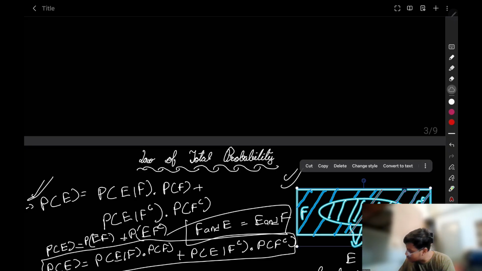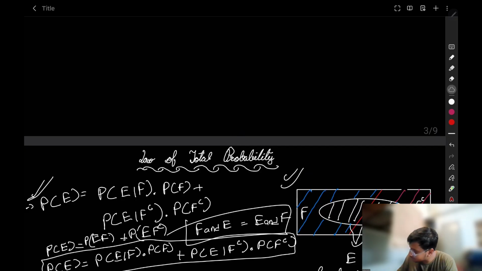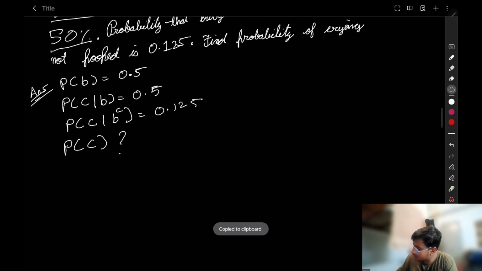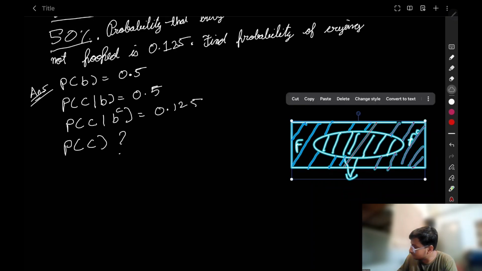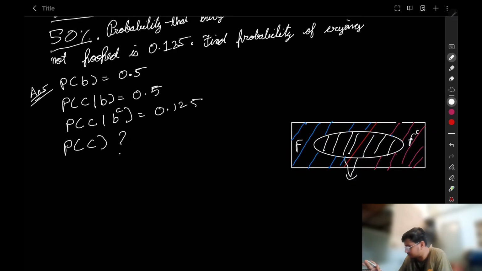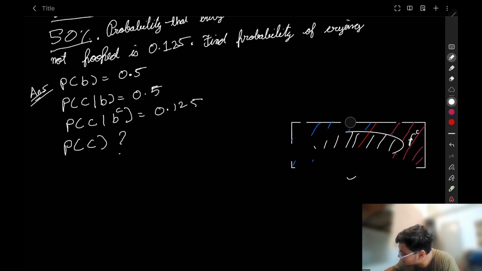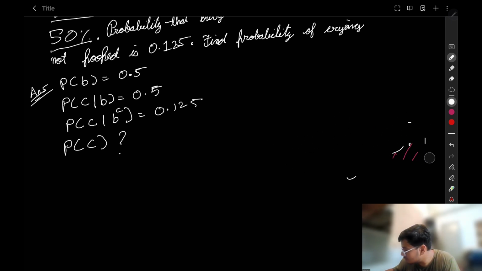It has been copied and pasted here. Wait a second, let's draw this diagram, because there is a lot of annotation done on it.